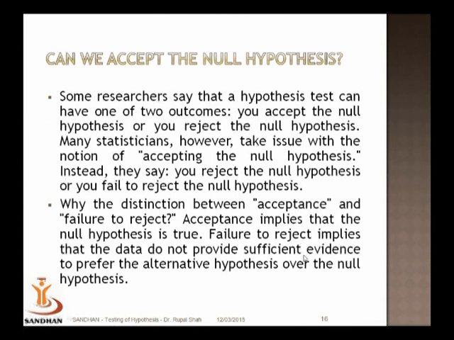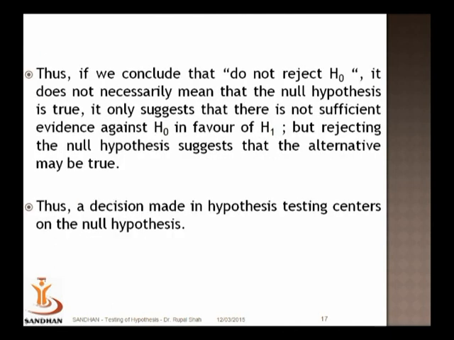And failure to reject implies that the data which we have available with us do not provide sufficient evidence to prefer the alternative hypothesis over the null hypothesis. Thus, if we conclude that we do not reject H0, it does not necessarily mean that the null hypothesis is true, but it only suggests that there is no sufficient evidence against H0 in favor of H1.